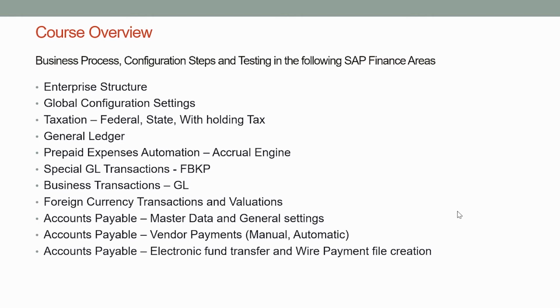We will then move into accounts payable area. There we will look at master data settings and general settings in the accounts payable area. Accounts payable area has specific functionalities like automatic payment program. We will also look at file creation using DMEE tool in automatic payment program. Then we will look at electronic fund transfer like ACH, wire transfer to external vendors using automatic payment program.